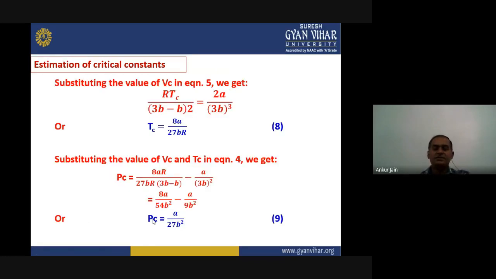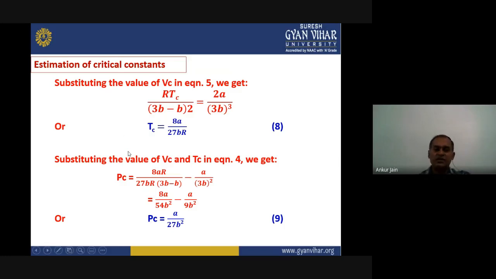Now, if we substitute this value of Vc in equation number 5, what we get is RTc upon (3b - b) to the power 2 equals 2a upon (3b) to the power 3. On solving this equation, we will get the value of critical temperature Tc equals 8a divided by 27 b into capital R. That is our second critical constant, critical temperature, right?